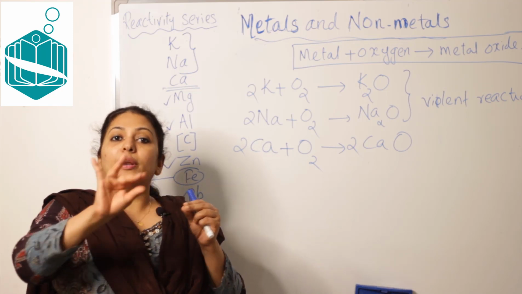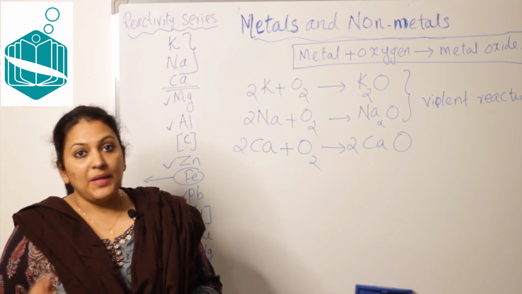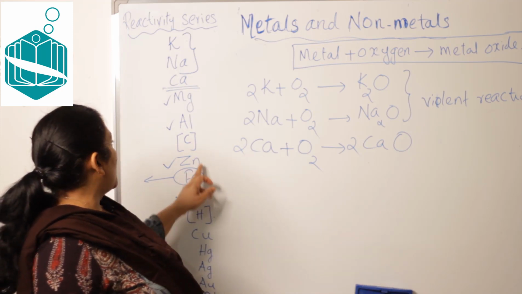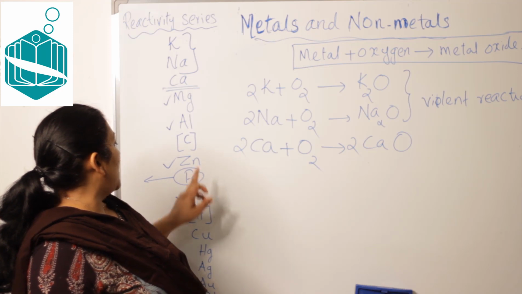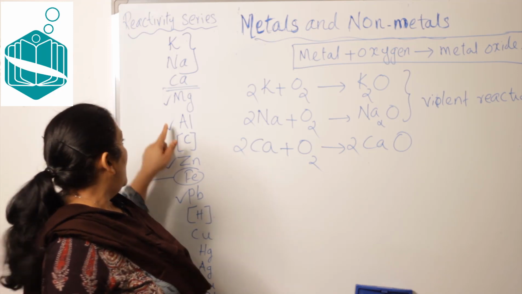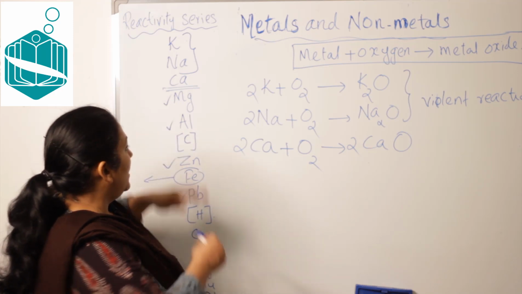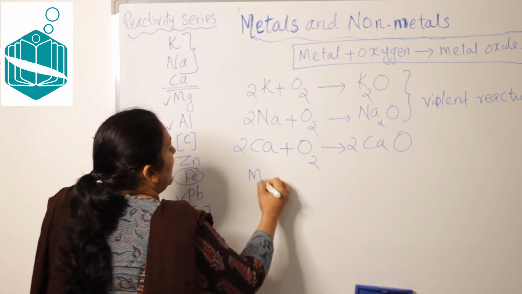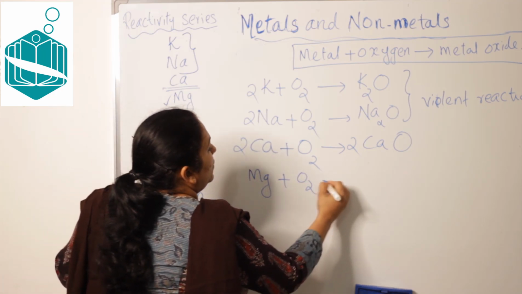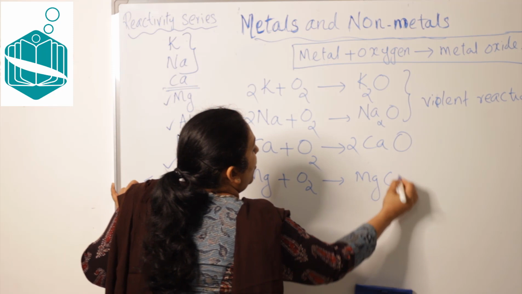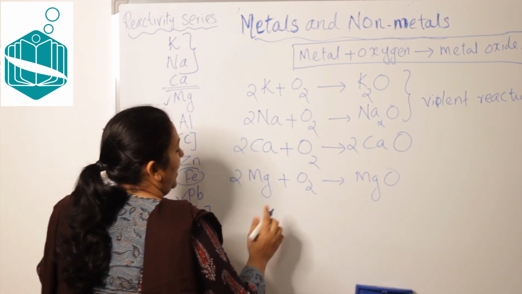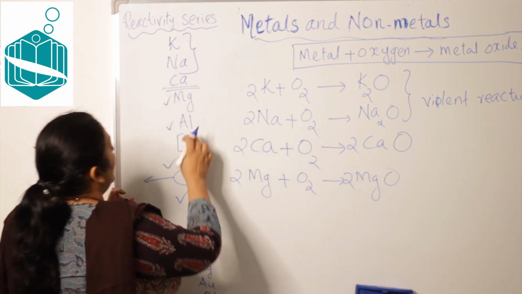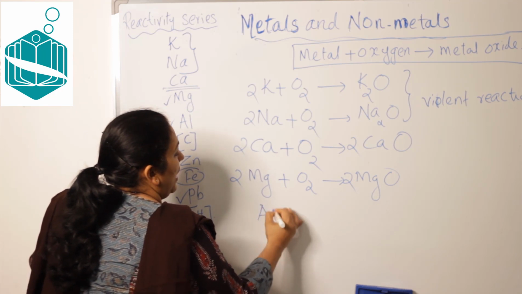So we want to remove that magnesium oxide. Right? So aluminum oxide, and here in the case, zinc oxide and lead oxide. What is the reaction here? Mg plus O2 will give you MgO. Then 2MgO. Right. Then what about aluminum?